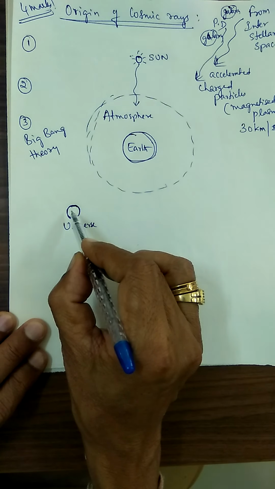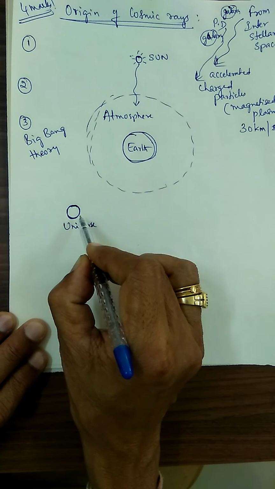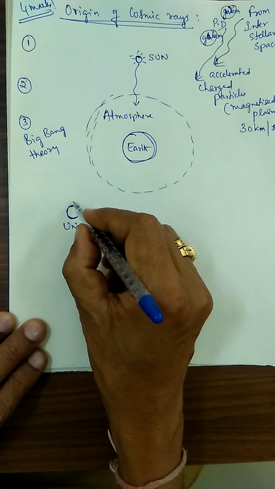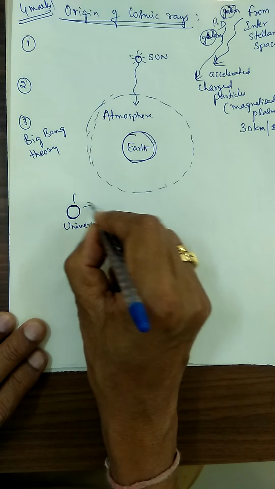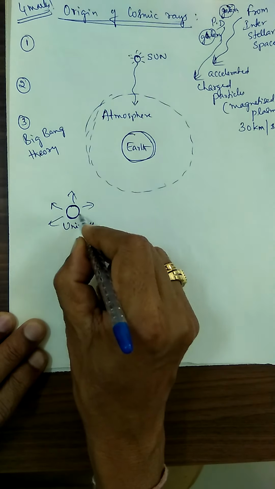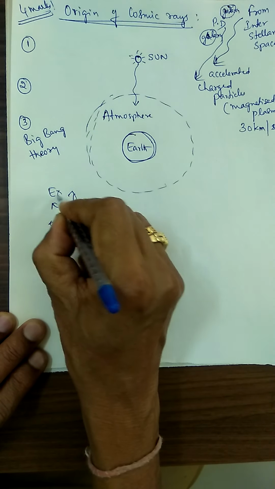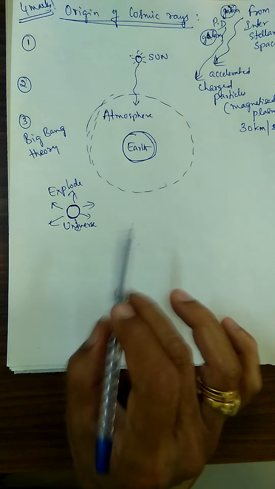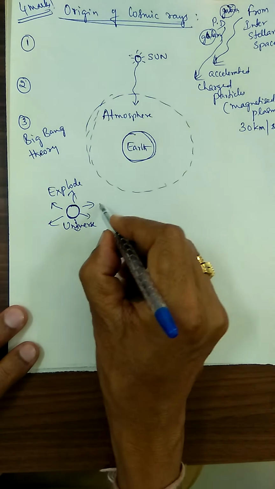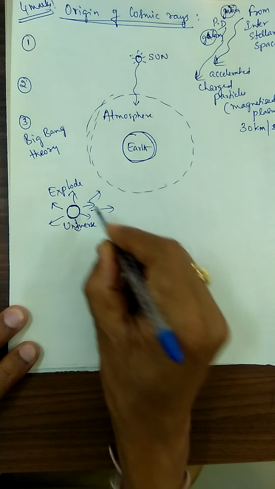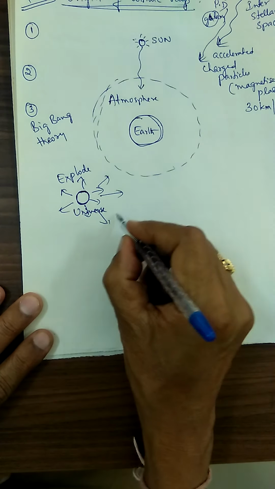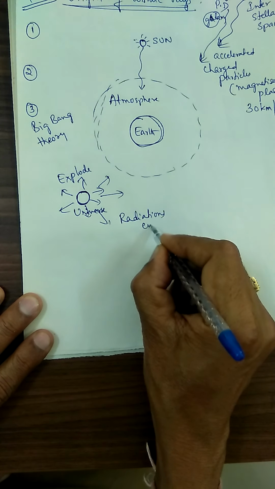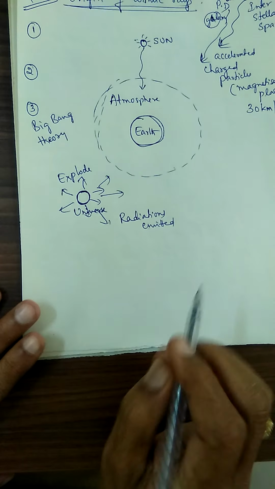The whole mass of the universe is concentrated in a single nucleus. Now it has exploded like this. Once it explodes, a large amount of radiations are coming out, like this a large amount of radiations are emitted. Again I will repeat.